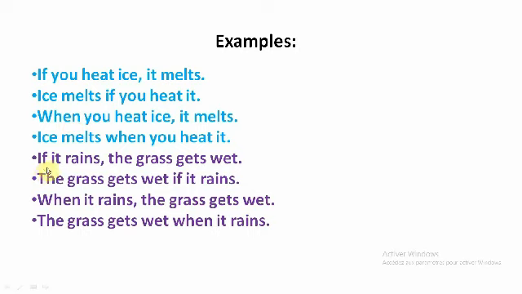Another example, if it rains, comma, the grass gets wet. It's a fact, it's true. And we can also say, both are correct, the grass gets wet if it rains. And as I said before, we can replace if with when. So this is the lesson of conditional type 0.